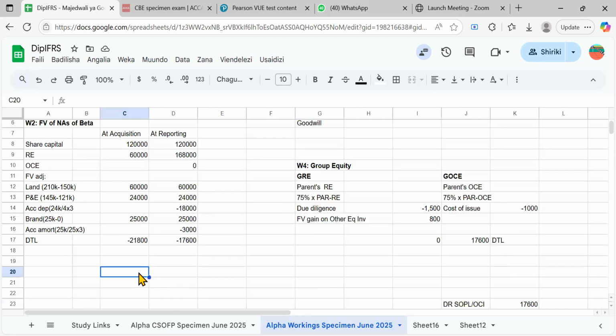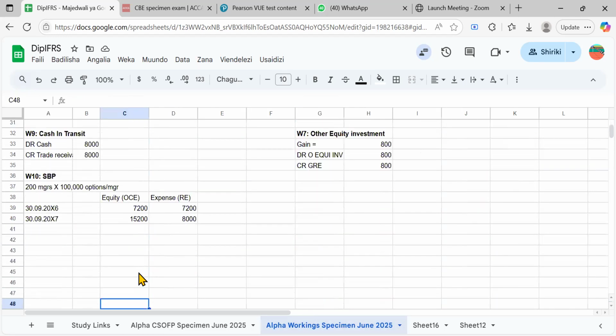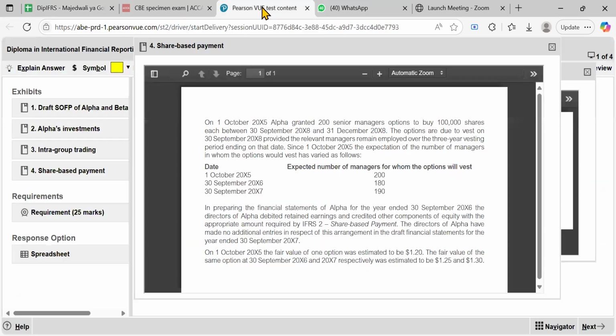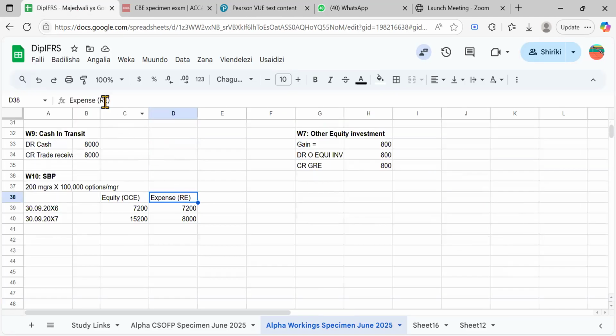So let's go back here. Where were we? We were here. So this entry, remember, it was done by the parent. We were speaking of the parent, Alpha. Alpha is the one who granted those. So that's why it obviously affects the group retained earnings. It doesn't have to be shared.